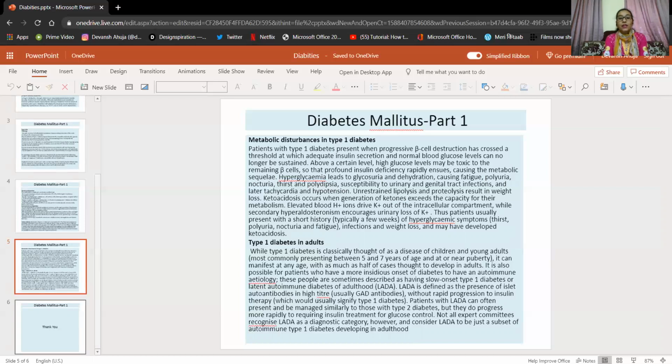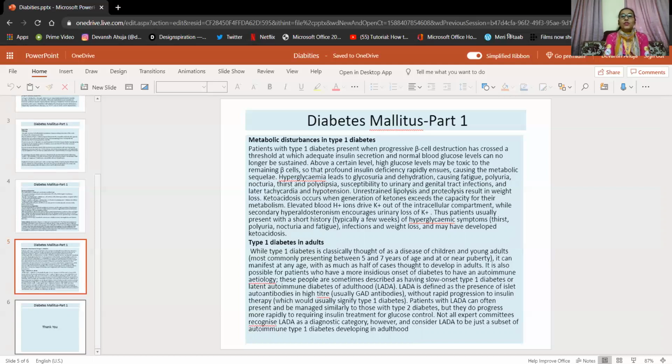So patients with LADA can often present and be managed similarly to those with type 2 diabetes, but they do progress more rapidly to requiring insulin treatment for glucose control. Not all expert committees recognize LADA as a diagnostic category, however, and consider LADA just a subset of autoimmune type 1 diabetes developing in adulthood.